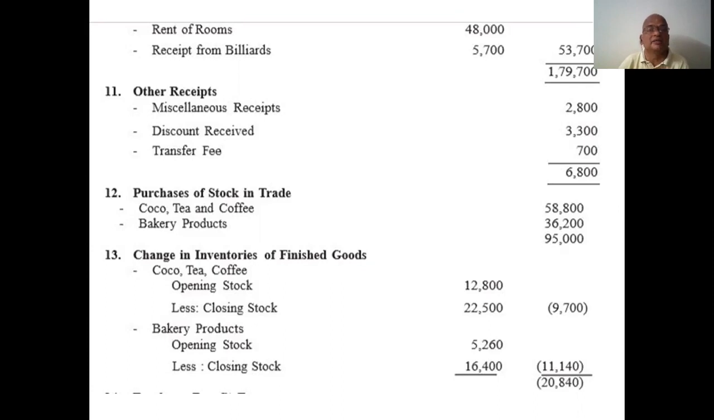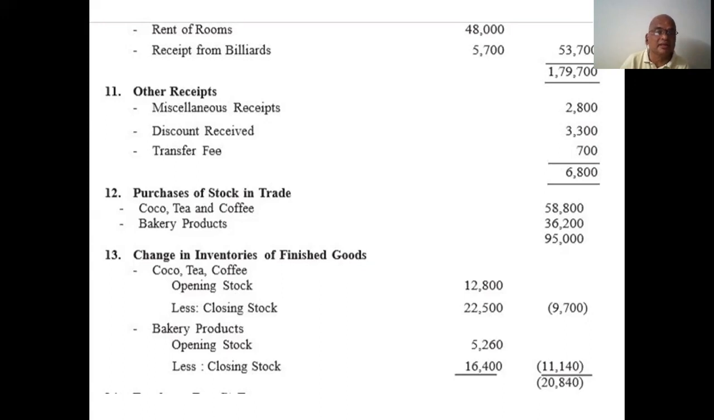1,79,700. Other receipts, what are they? What was mentioned in the problem? Miscellaneous receipts, discount received, transfer fees. These three were very simple amounts. Be careful. So other receipts, all this comes under note number 11. Next, note number 12, purchase of stock, nothing but purchases. What are they? Cocoa, bakery products, etc. All these come under purchase of stock. Those three items are added.